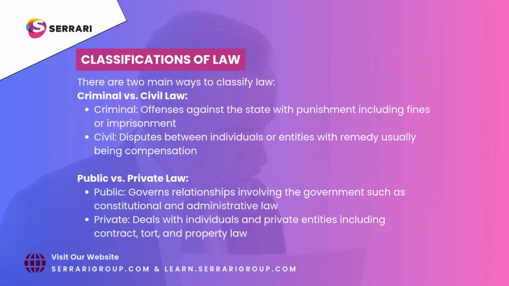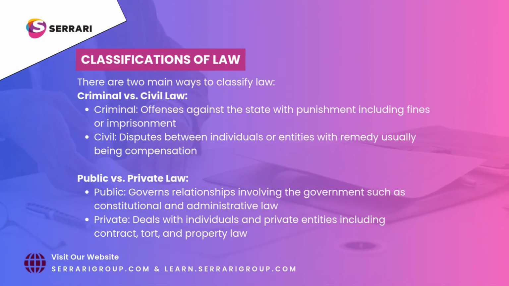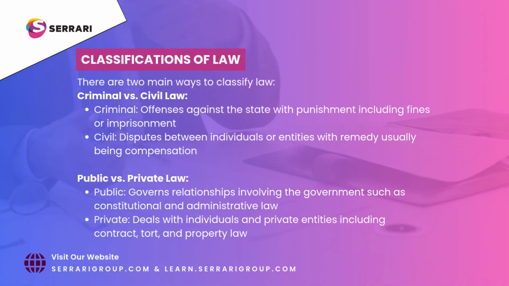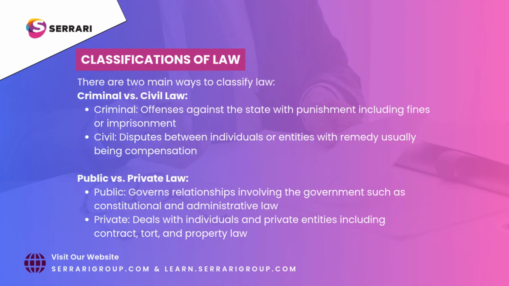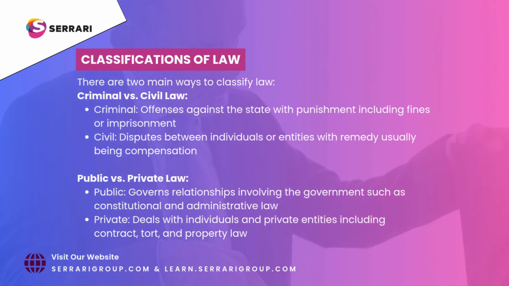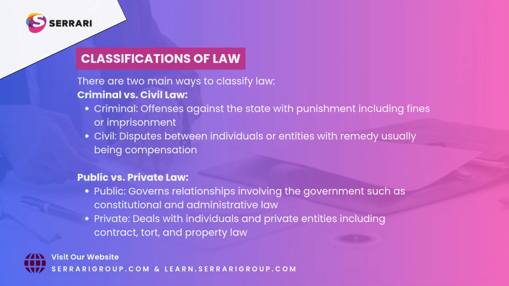Classifications of law. There are two main ways to classify law: criminal versus civil law. Criminal, offenses against the state with punishment including fines or imprisonment. Civil, disputes between individuals or entities with remedy usually being compensation. Public versus private law. Public, governs relationships involving the government such as constitutional and administrative law. Private, deals with individuals and private entities including contract, tort, and property law.